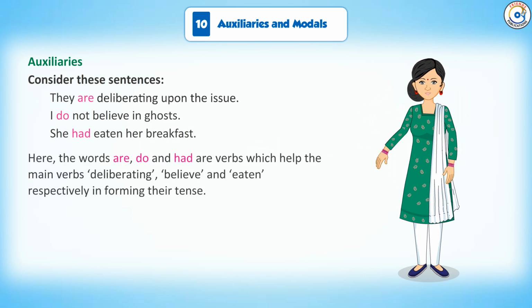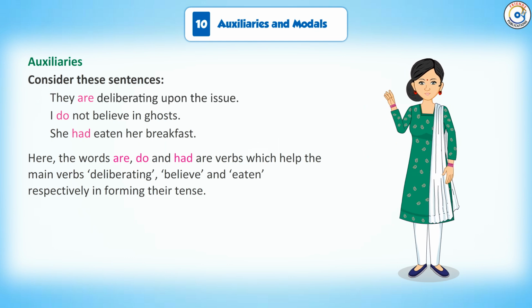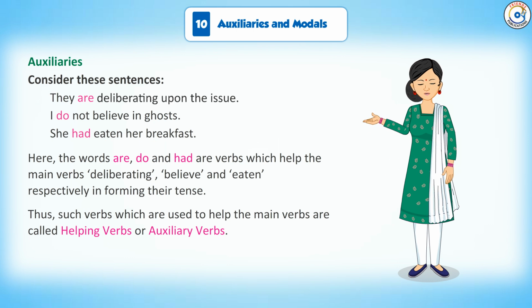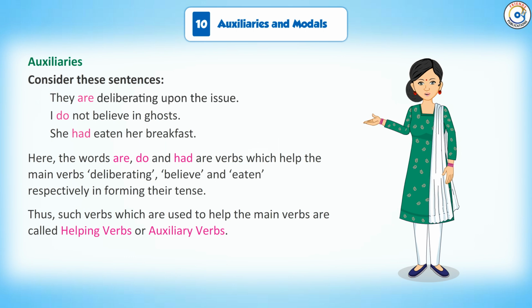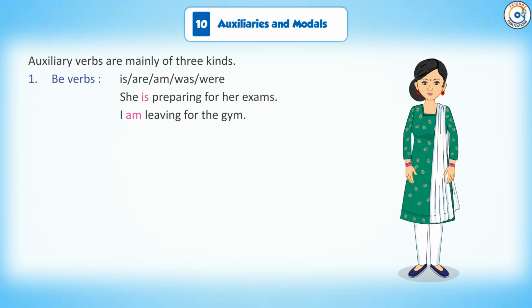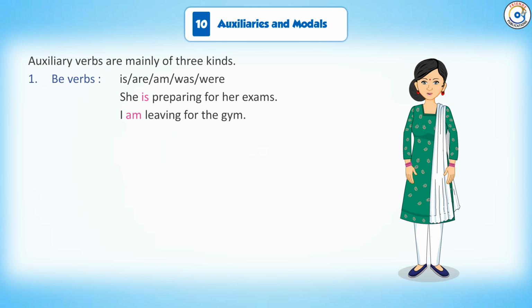Here the words are, do, and had are verbs which help the main verbs deliberating, believe, and eaten respectively in forming their tense. Thus, such verbs which are used to help the main verbs are called helping verbs or auxiliary verbs. Auxiliary verbs are mainly of three kinds. 1. Be verbs: is, are, am, was, were.